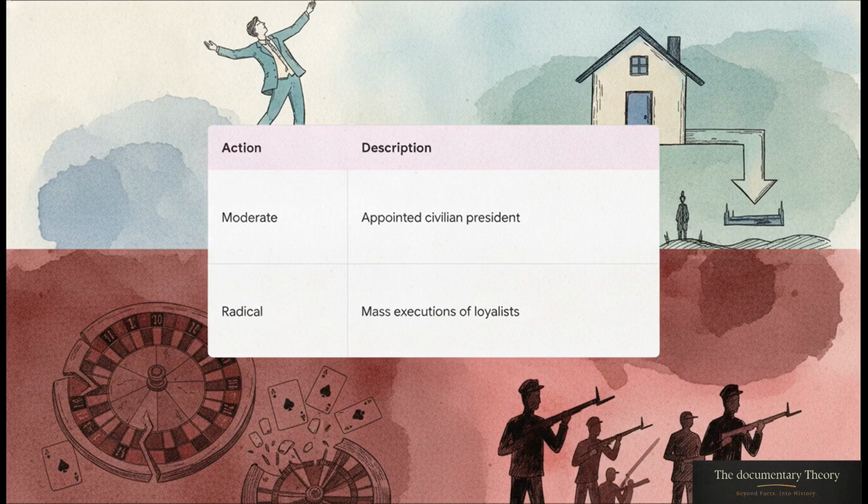But the revolution was really just beginning. So the crucial point here is how Castro immediately balanced his early administration. On one hand, he enacted deeply popular moderate moves, like appointing a civilian president and dramatically halving rents for the city's poor. But simultaneously, he executed these radical, unyielding moves to consolidate total control. His forces expropriated lucrative mafia-owned casinos and, most controversially, orchestrated rapid military trials that resulted in the mass executions of hundreds of Batista loyalists. These actions drew intense international criticism, but they absolutely cemented his domestic power.